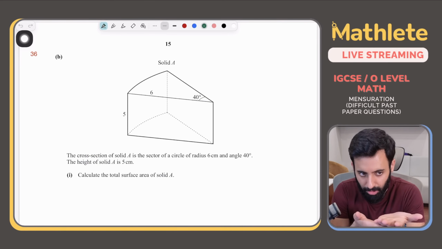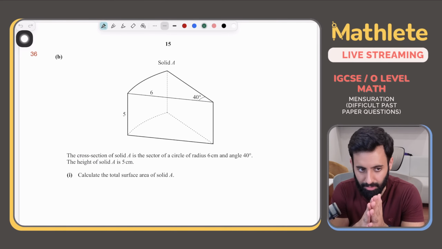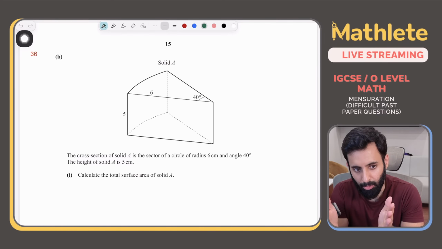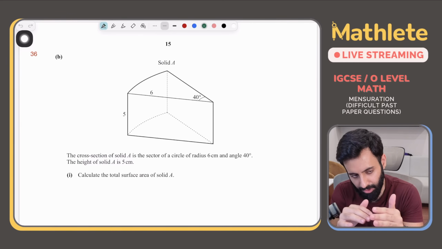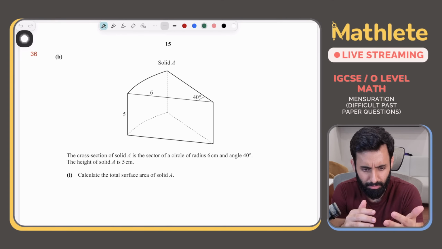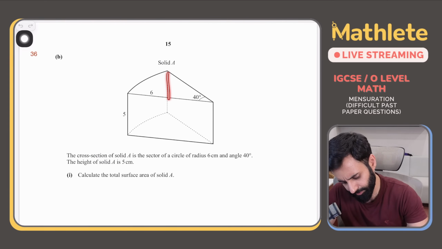We can touch the bottom surface, which is also a sector, completely identical to the top. We can touch the rectangle on the side, the rectangle on the left, and we can also touch this curved surface area. So here are the faces that we can touch.